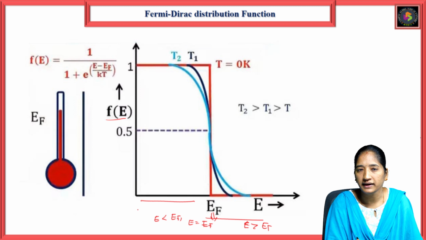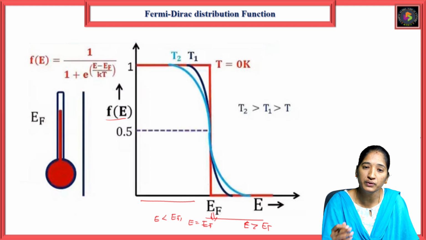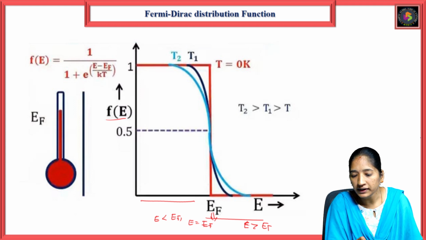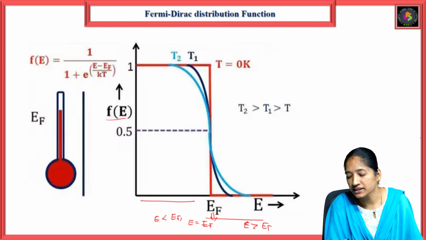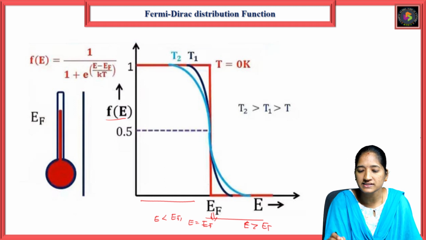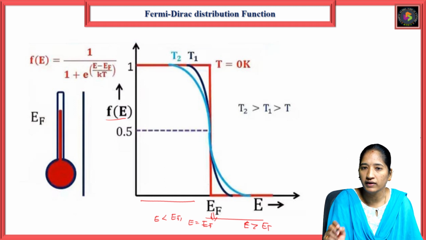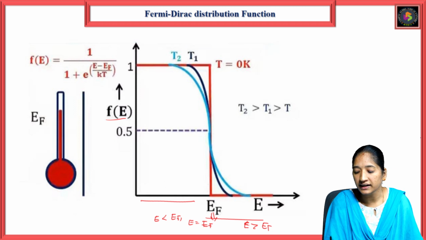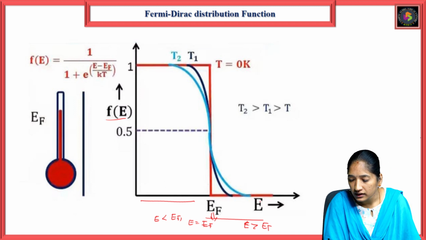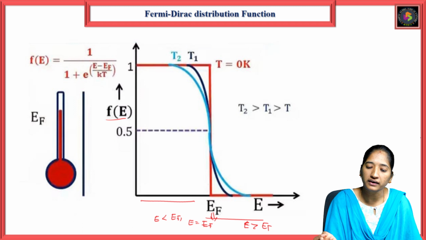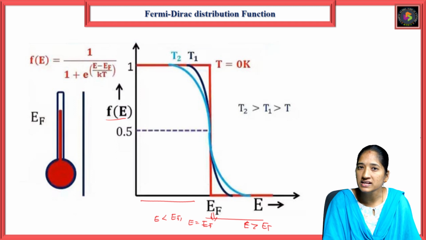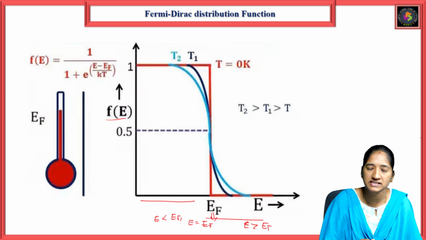So what is the Fermi-Dirac distribution function? At E less than EF, it has the maximum value, which is 1. When the energy is increased, the Fermi level lies at this point, and the value is 1. Then for E greater than EF, it decreases. So when we take the values corresponding to E less than EF, E equal to EF, and E greater than EF, what about the Fermi-Dirac distribution function?